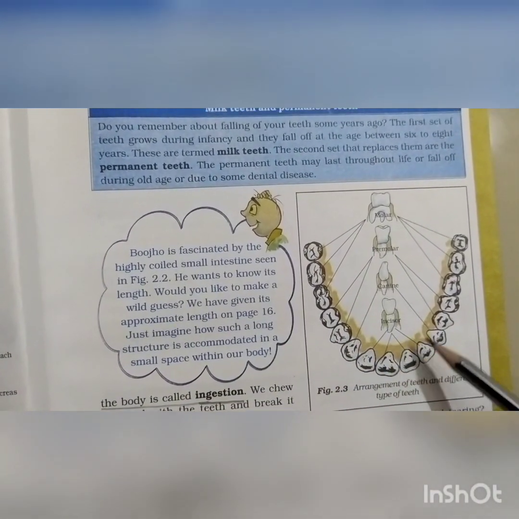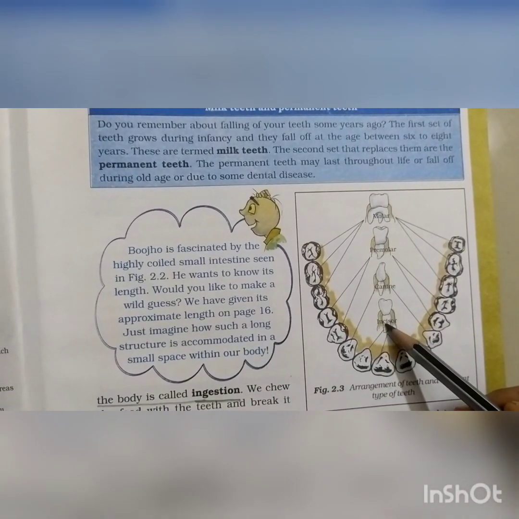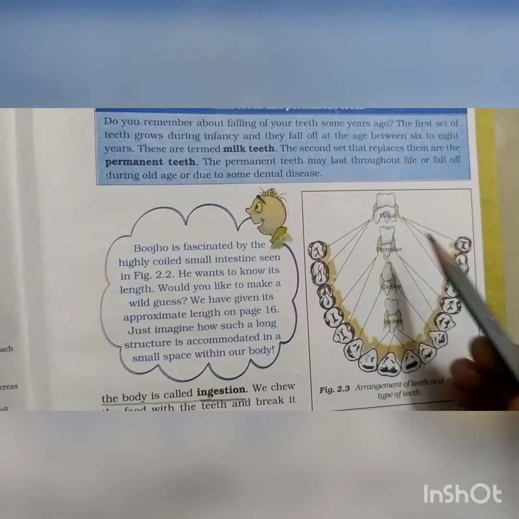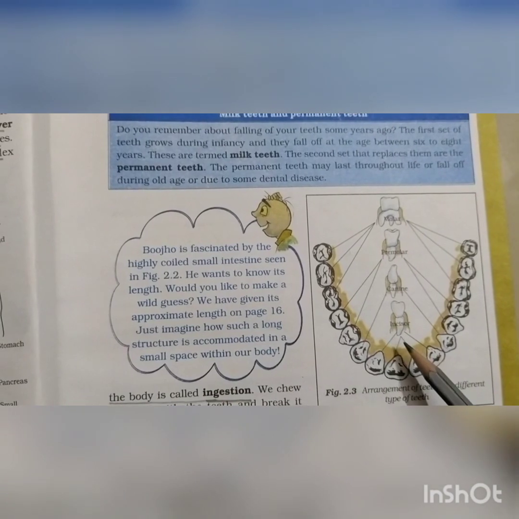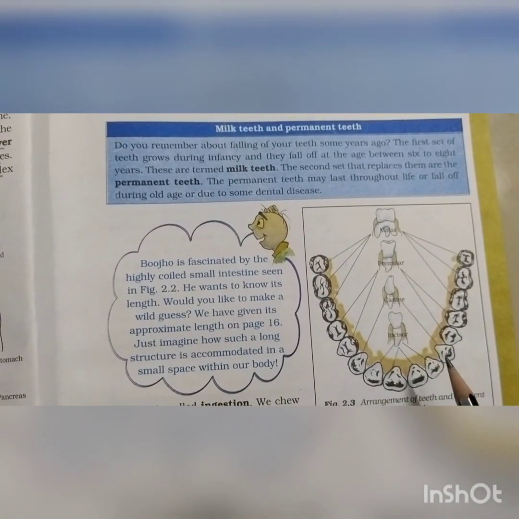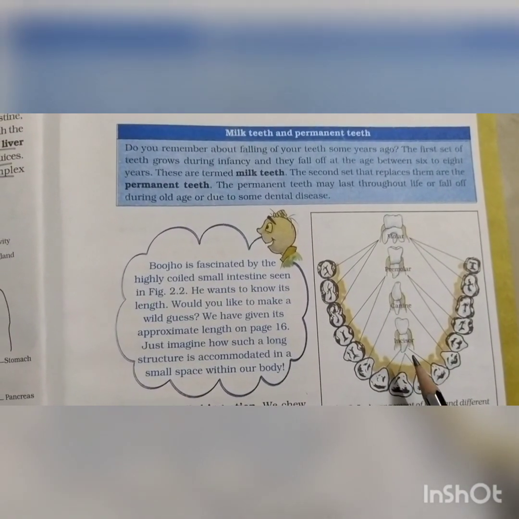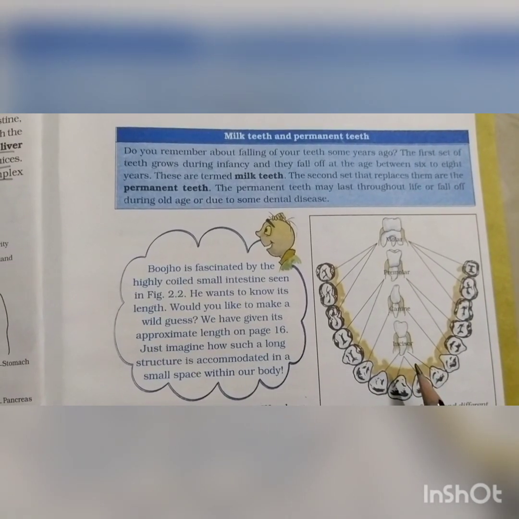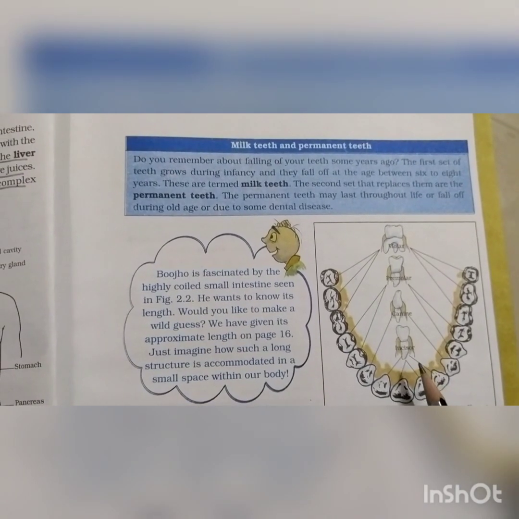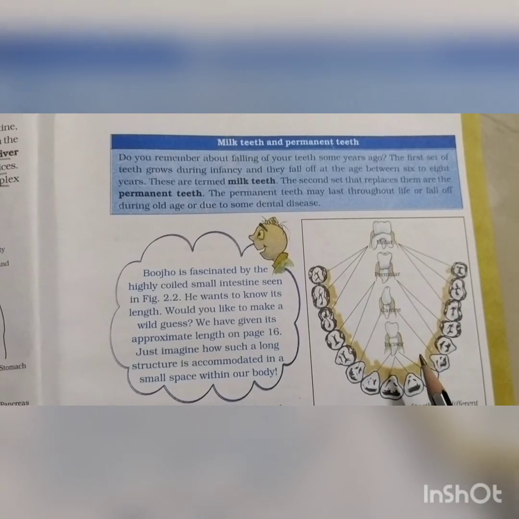Here we can see we can divide teeth into four: incisors, canines, premolars and molars. The first one is incisors. There are four incisors in each jaw. It has a straight and sharp edge. We use our incisors to bite into and cut the food we eat. They are usually the first teeth that appear, at around 6 months of age.